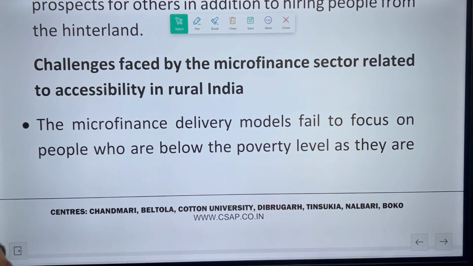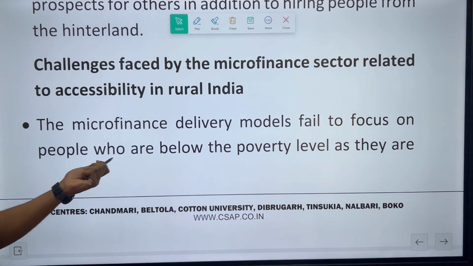Then challenges faced by microfinance today. Key fail to focus people who are below the poverty level.